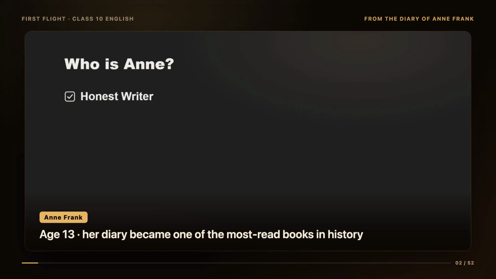And here is the part that gives this story its power. That little diary, those private letters to an imaginary friend, went on to become one of the most read, most loved, and most important books in the entire history of the world.